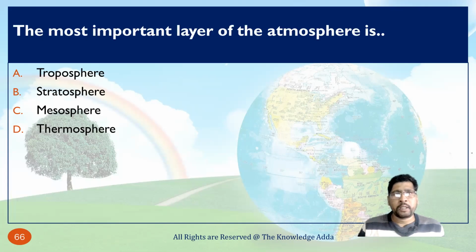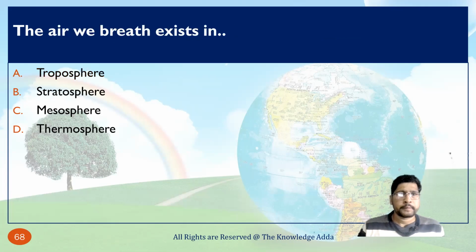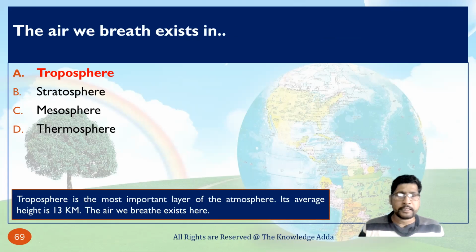The most important layer of the atmosphere is the troposphere. As we know, the atmosphere is divided into various parts: one below, then middle, then upper, and then the last. Troposphere is the most important layer of the atmosphere. Its average height is 13 kilometers, meaning from the earth's surface to 13 kilometers above is called the troposphere. The air we breathe exists in the troposphere.